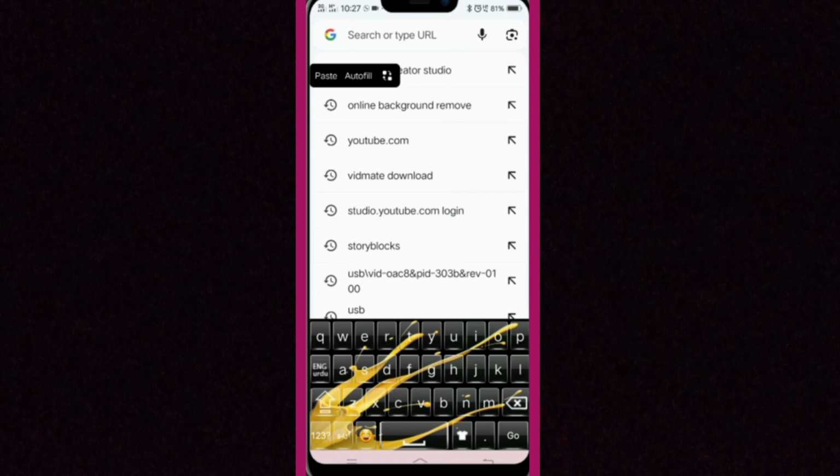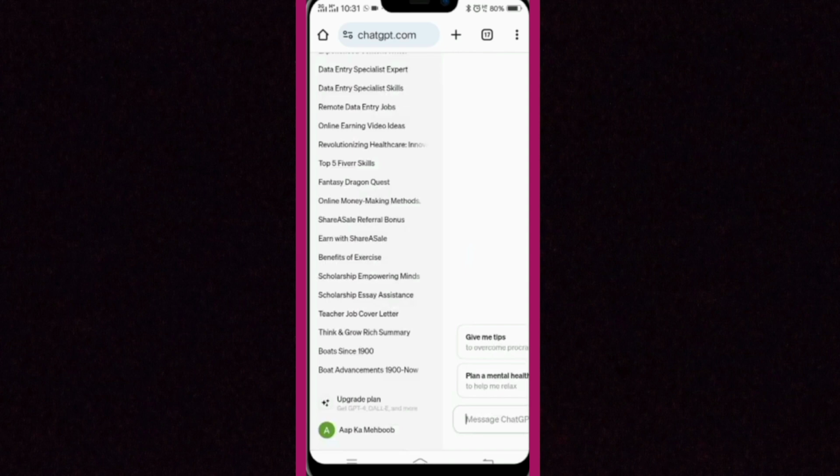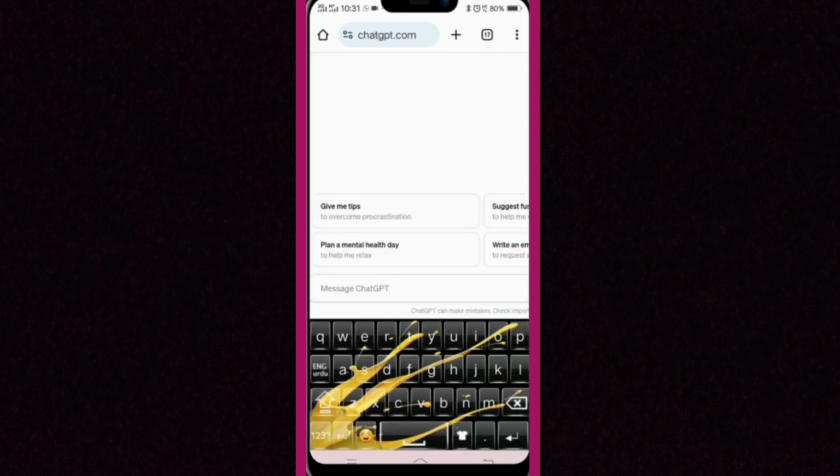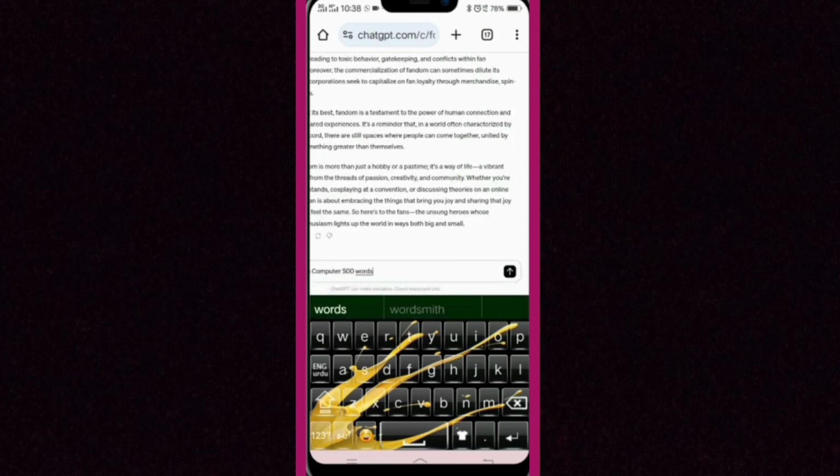Let's get started. Open Google Chrome on your device and search for ChatGPT, and click on the first link. Open the search bar of ChatGPT and type the article topic title we received from the client, and also mention the complete word count, for example a 400 words article or 500 words article. As an example, our topic is: write an article on a computer, just 500 words, and press enter.